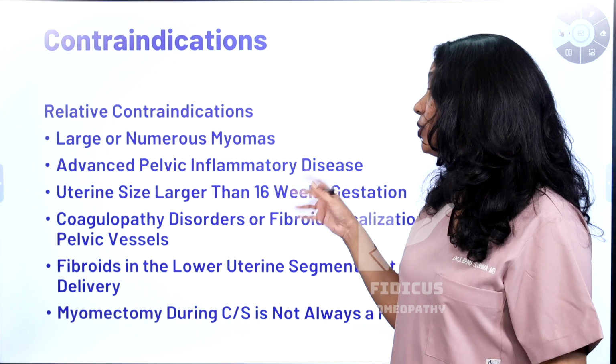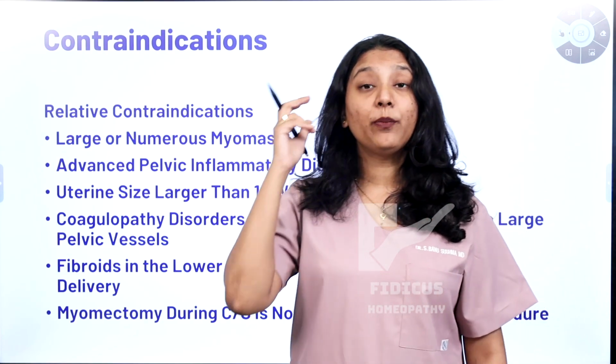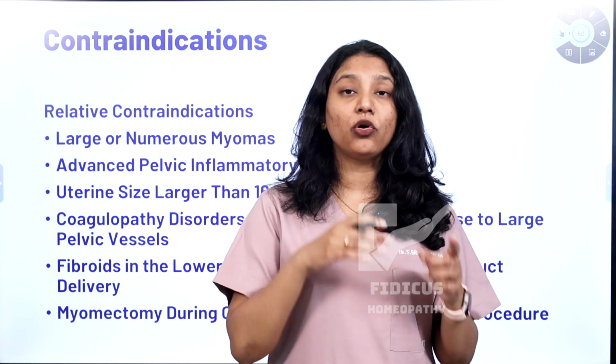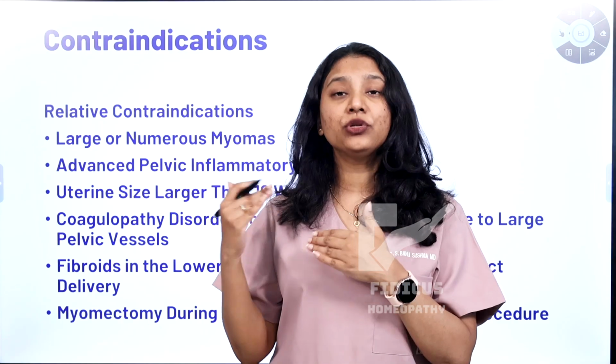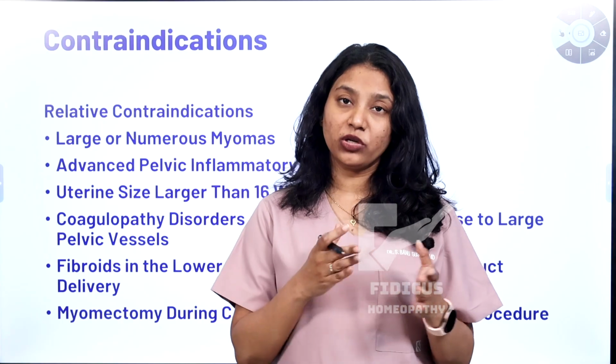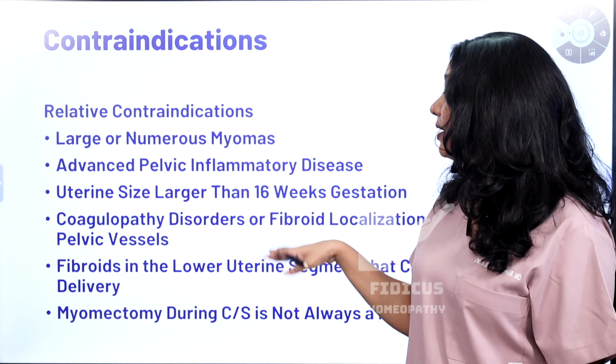The third one is uterine size larger than 16 weeks. If you're pregnant and your uterine size has passed the 16-week duration, then myomectomy is not for you. It's a contraindication. Coagulopathy disorders.